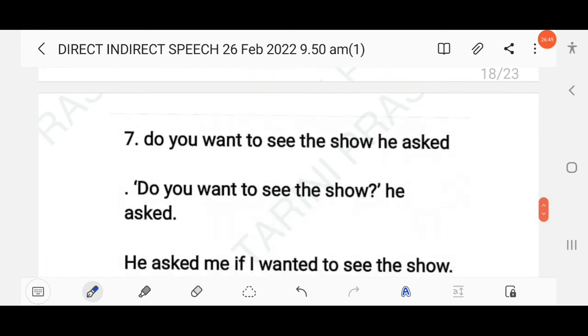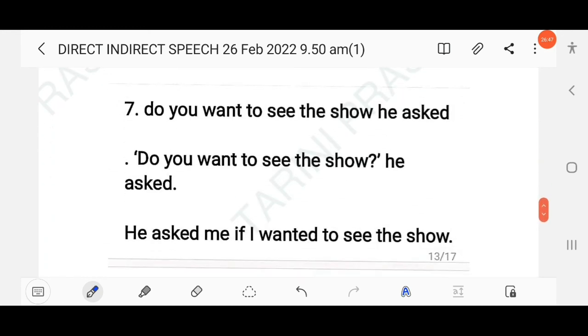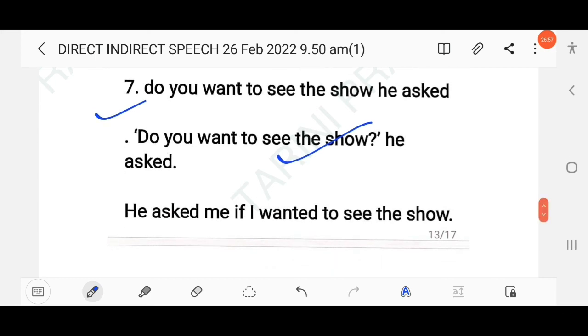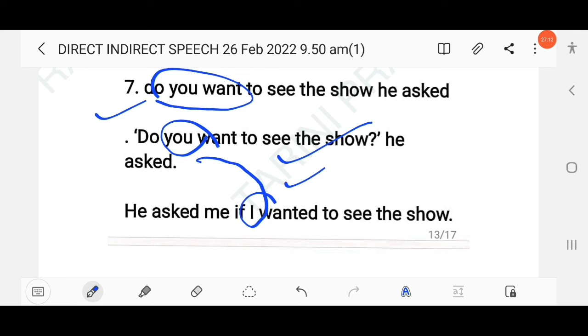Okay, then the next question here, do you want to see the show? He asked. So you know this is a yes no question. That means we have to follow the structure of if or whether, right? First you have to punctuate, then you have to change into indirect speech. He asked me, right? So this is simple present, do you want, it will change into simple past. He asked me if I wanted, right? If I wanted, so you refers to me, that means you have to use the subject I. He asked me if I wanted to see the show, right?